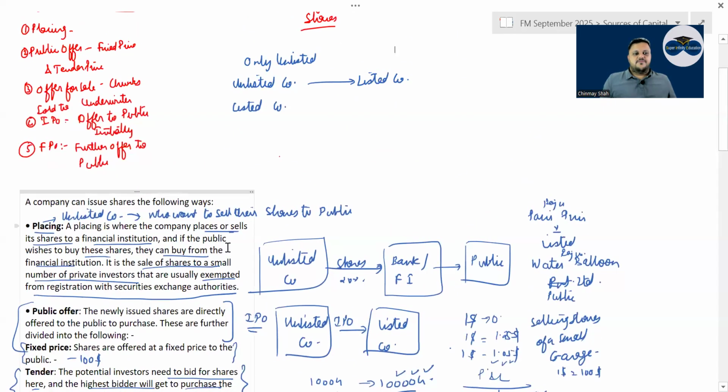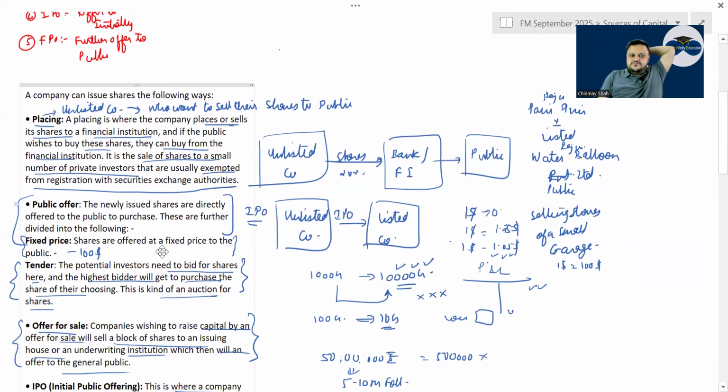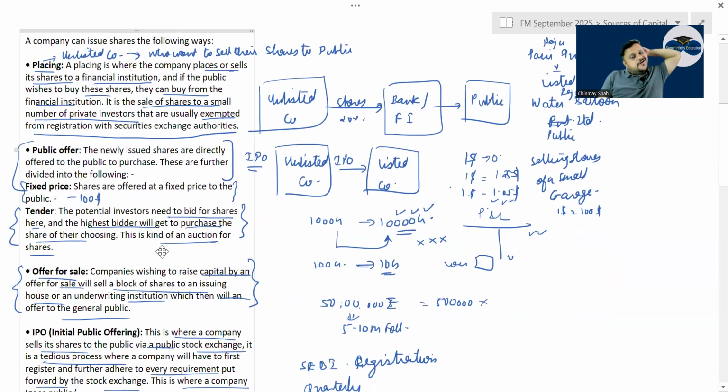So have a look. A company can issue shares the following way. Placing is where you place or sell your shares to a financial institution who then sells it to small private investors, correct? Then you have a public offer. Public offer generally is an IPO, initial public offer, or a normal public offer, or a follow-up public offer. Public offer is generally done either on a fixed price basis or tender basis. Fixed price means you tell that this is the value of my share, you can subscribe for my shares. Public can directly subscribe. But in tender, the public has to guess the price of the share, right?